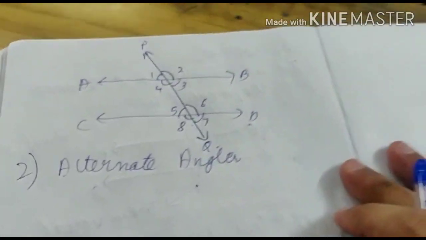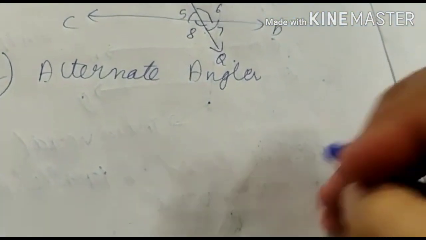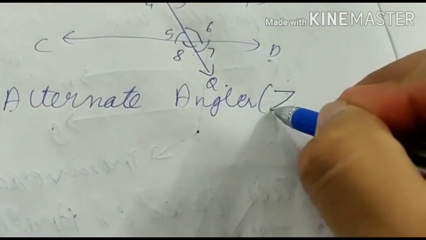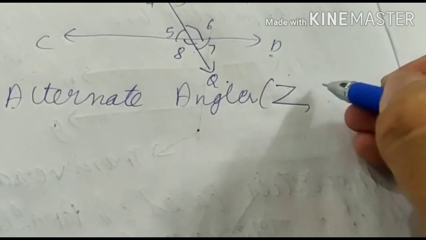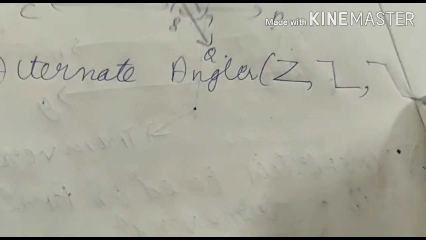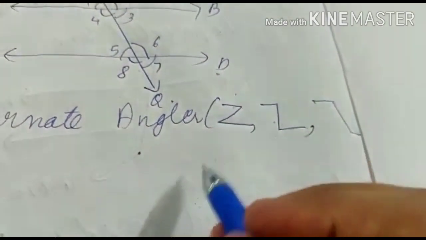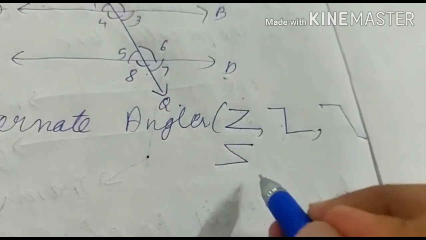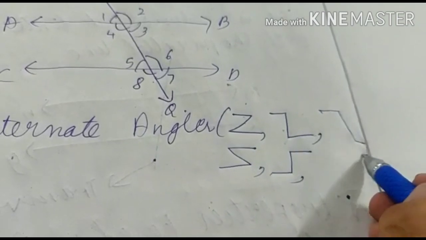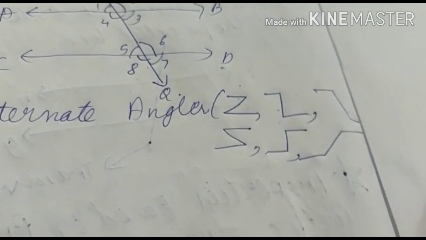So our next concept here is alternate angles. What does alternate angle mean? You just have to see a Z, either this way, or this way, or this way.